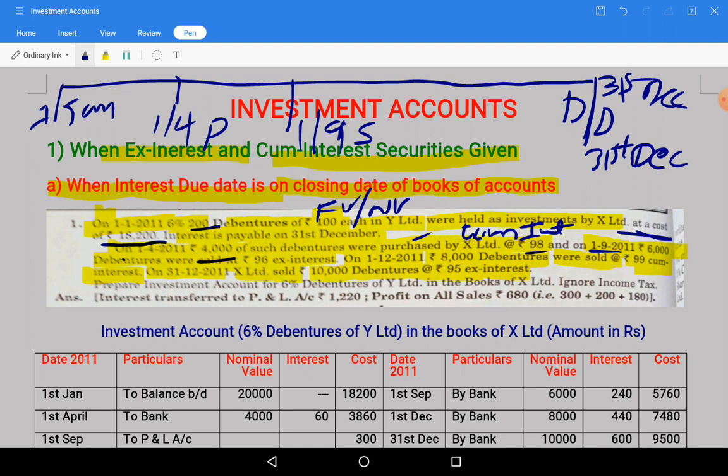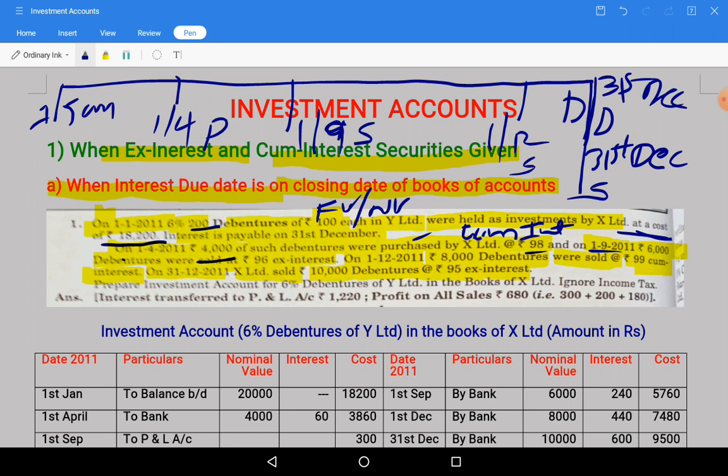1st September it is, not 2nd September, my birthday. So on 1st September they have sold. Next, they are saying after 1st September one more date, 1st December, 1/12, there is another sale, and 31st December closing date, on 31st December another sale is there.